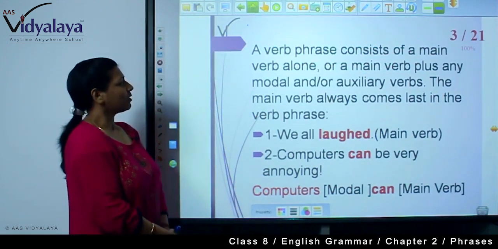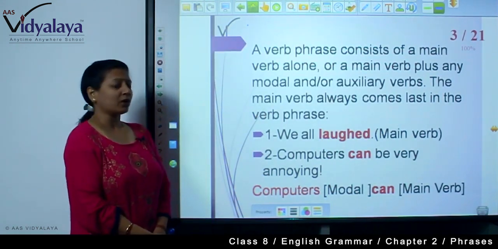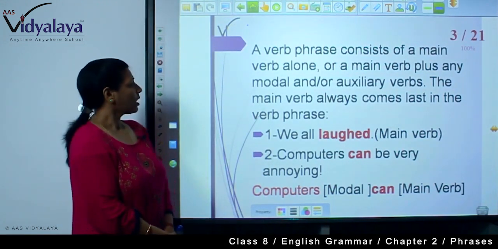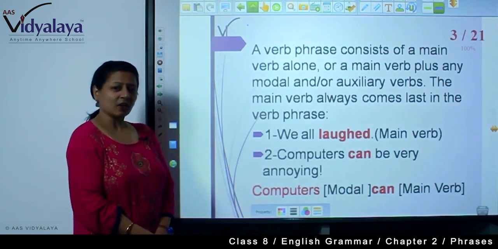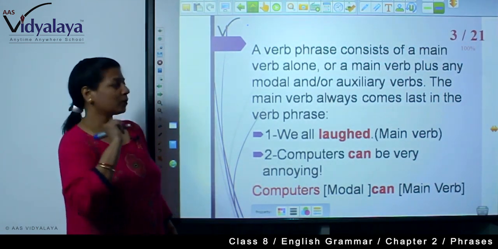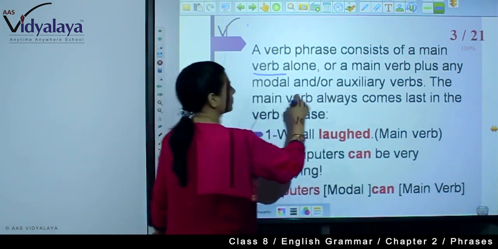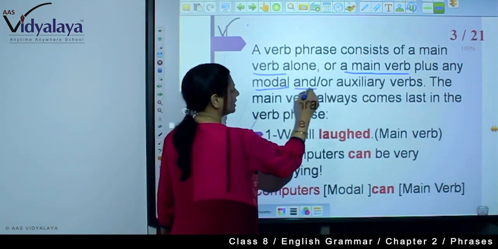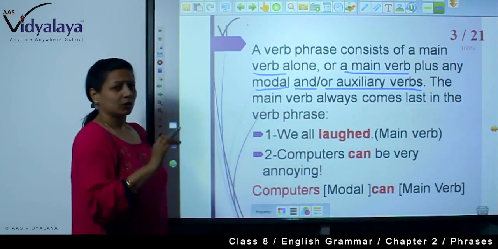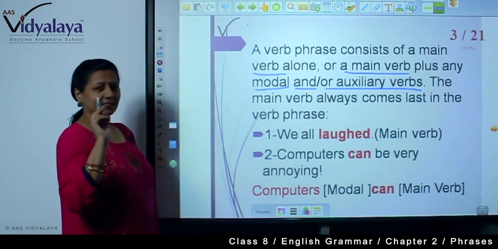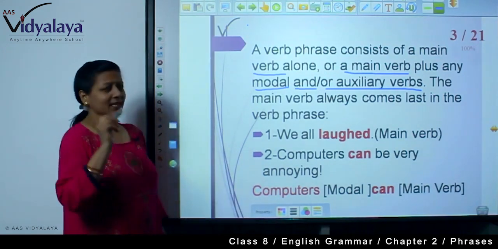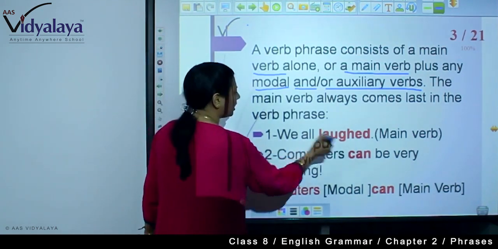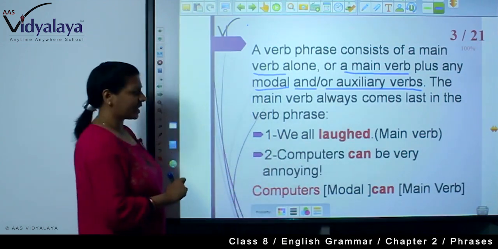What is a verb phrase? A verb phrase consists of a main verb alone or a main verb plus any modal or auxiliary verbs. So in this way you are seeing a verb alone or a main verb plus any modal and auxiliary verbs. So a verb phrase has all these things. The main verb always comes last in the verb phrase. For example, we all laughed. Laughed is what? Main verb.